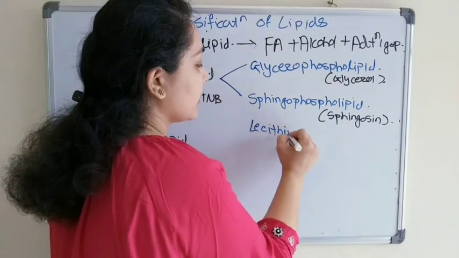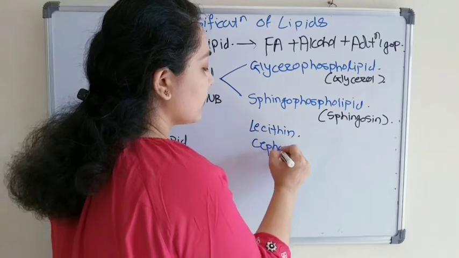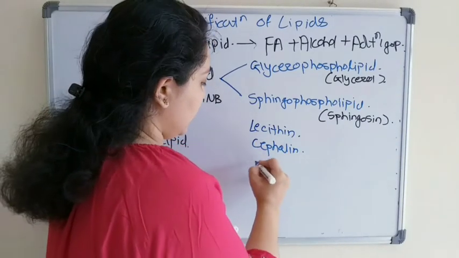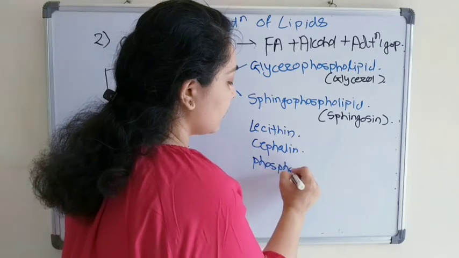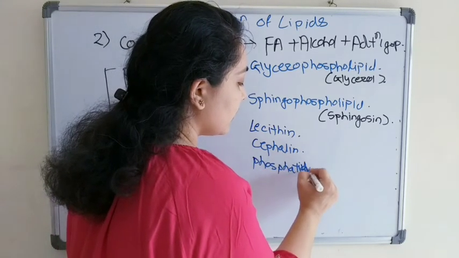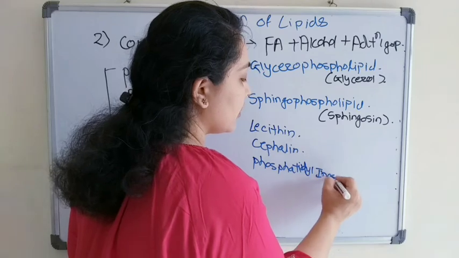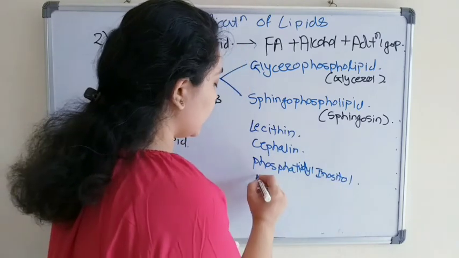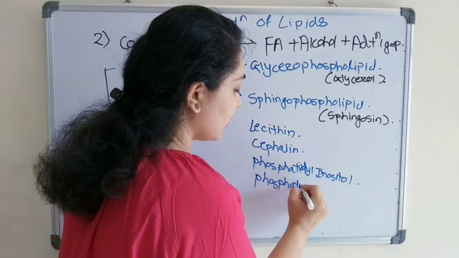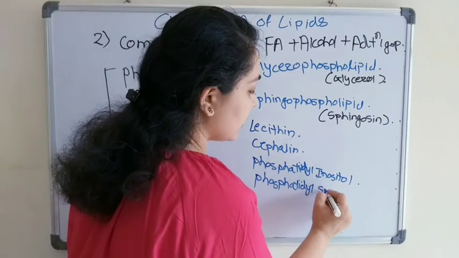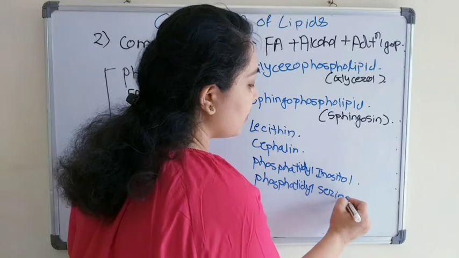lecithin, cephalin, phosphatidyl inositol, then phosphatidyl serine, plasminogen.